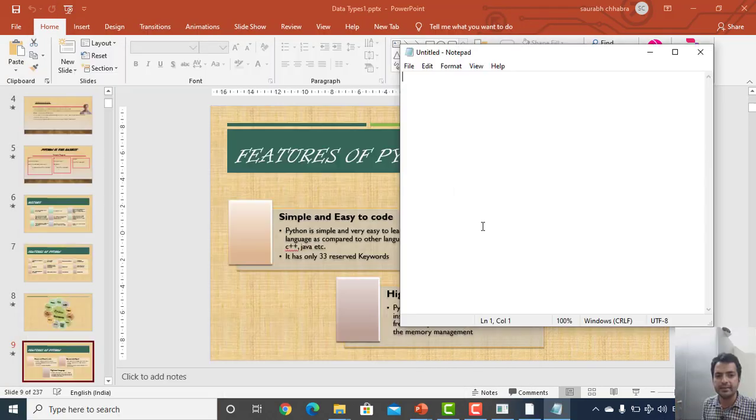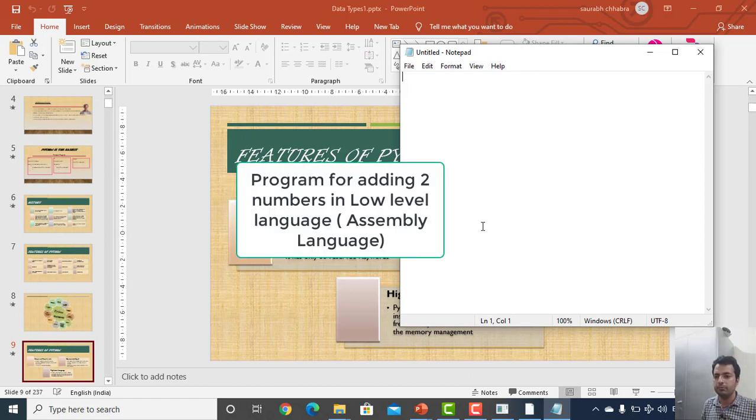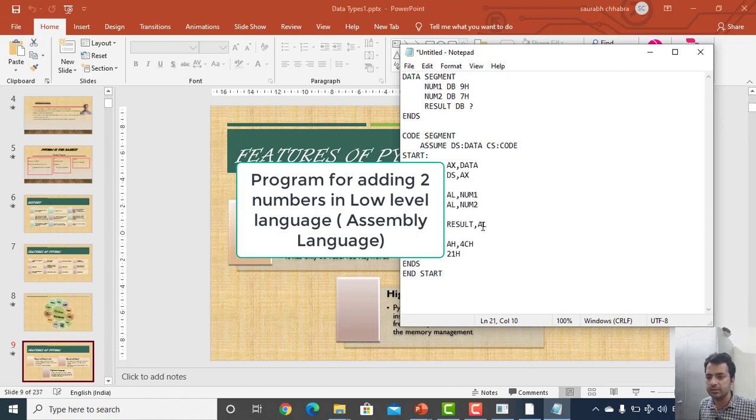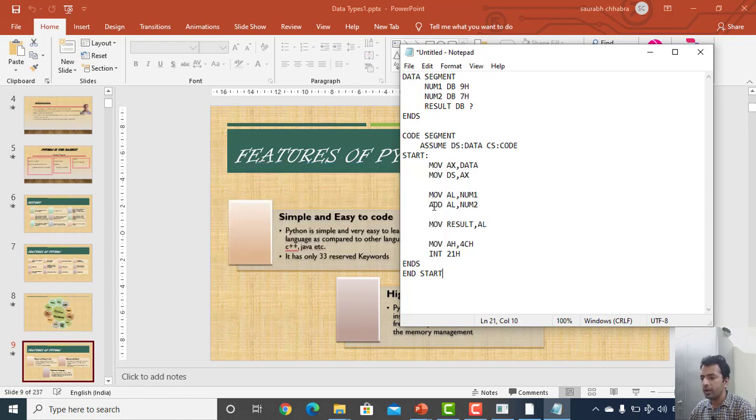Okay. So Python is simple, and now let's see if we want to have the assembly code of a program for just adding two numbers. We have to write all these instructions. So what we actually do is we are working directly on the hardware. Suppose there are something known as registers. We need to move the data into the registers. So we will be taking two registers, and if we want to add two numbers, we will be moving the data inside the registers, and then we will be performing the operation which we want to do.